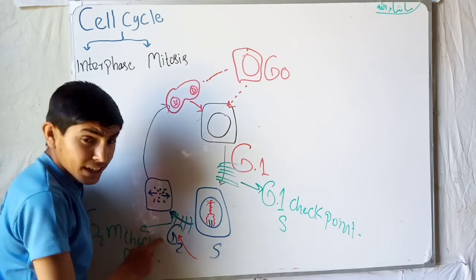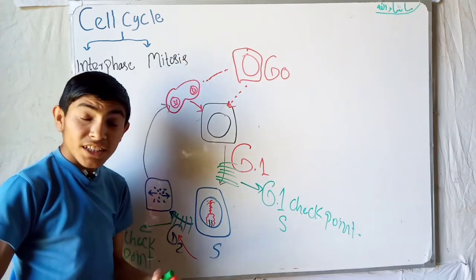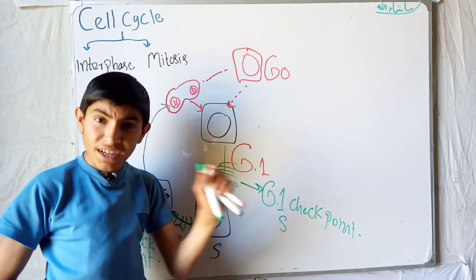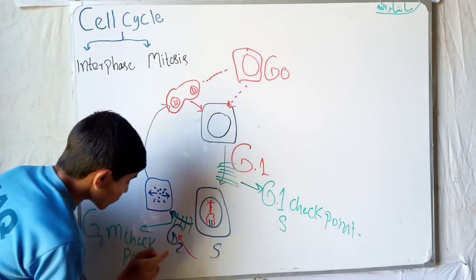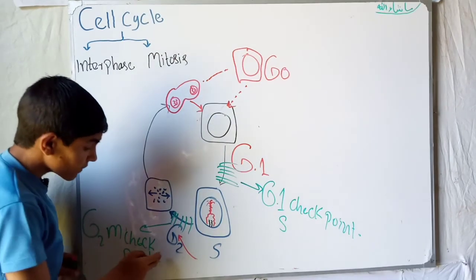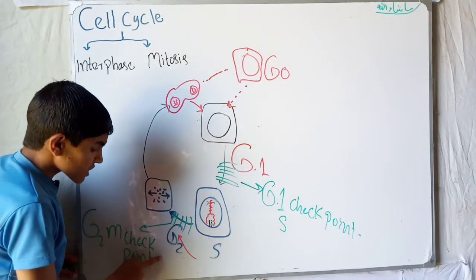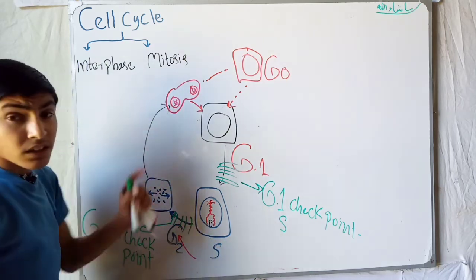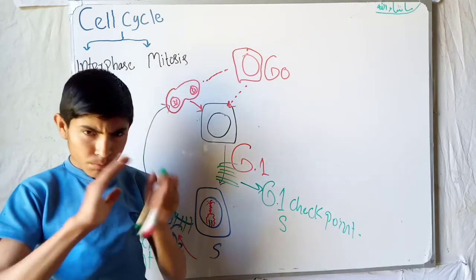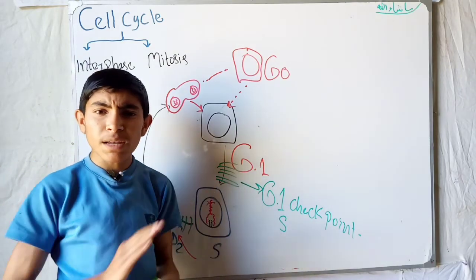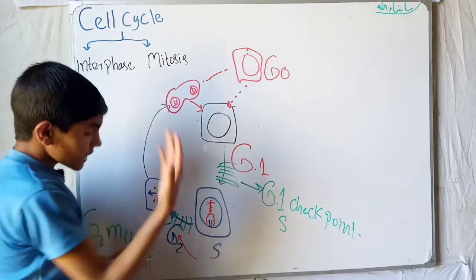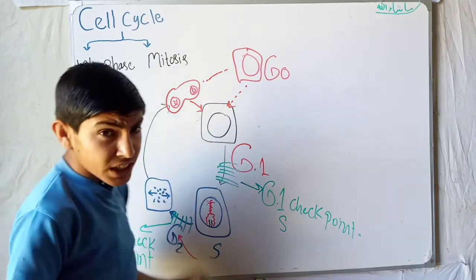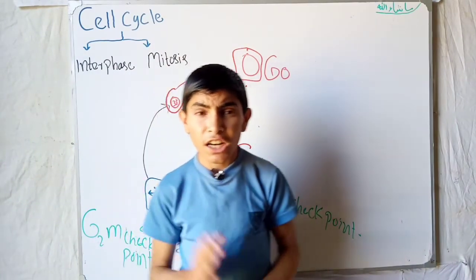So in this phase, the checking of the chromosomes occurs, whether all 46 chromosomes are duplicated or not. So this checkpoint is also very important. If this is not done, there will be some non-duplicated chromosomes, and then the person will be a mutant, and something else will be formed, and the cell will not be a normal cell. So this was about the cell life cycle.